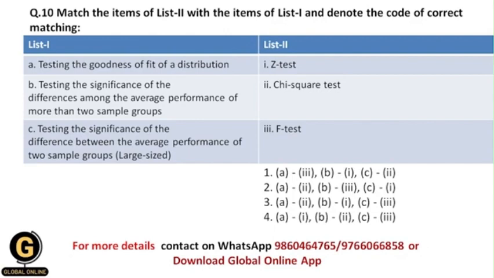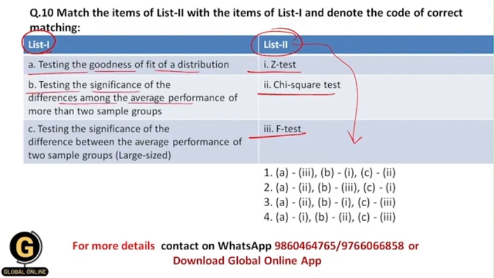So now let us see over here first of all what is list 2. In list 2 they have given certain names of the test: Z test, chi-square test and F test. And here in list 1 they have given the use of these tests, why we use these tests. So the first option is testing the goodness of fit of a distribution, testing the significance of the differences among the average performance of more than two sample groups, testing the significance of the difference between the average performance of two sample groups. Okay, and basically these groups are large sized.